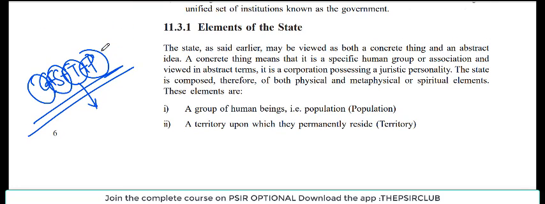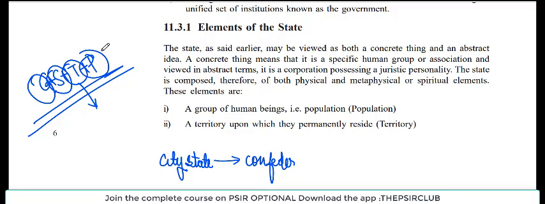But in ancient times, it has evolved. Earlier, there were city states, right? Then it changed in the medieval times to confederation, right? And then in the modern times, we have got the modern nation states.